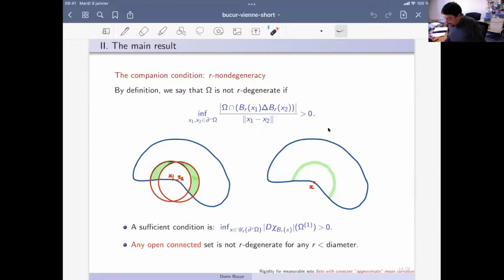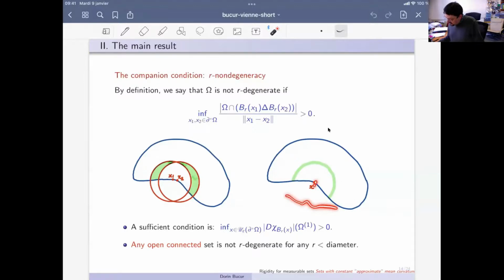We take two points on the boundary, x1, x2. We center balls of the good radius on the boundary, and we look at the measure of their symmetric difference inside omega. If the measure of the symmetric difference inside omega divided by the distance between the two points is bounded from below over the boundary, then we say that our set is non-degenerate. Roughly speaking, a sufficient condition to do this is to satisfy the following property here.